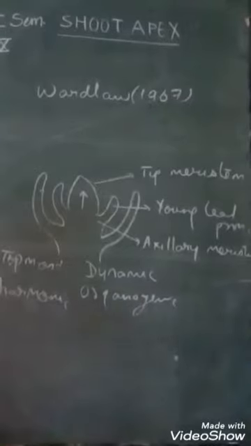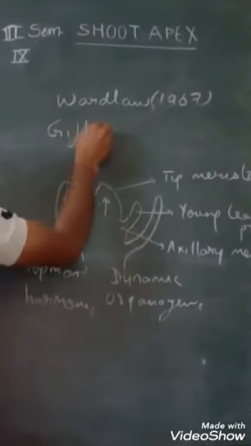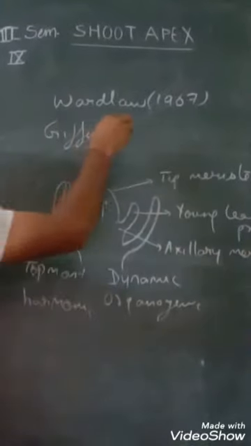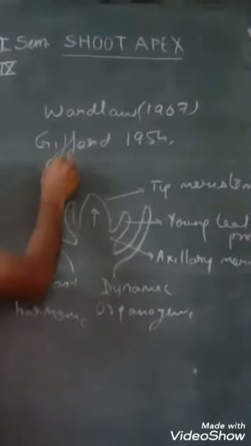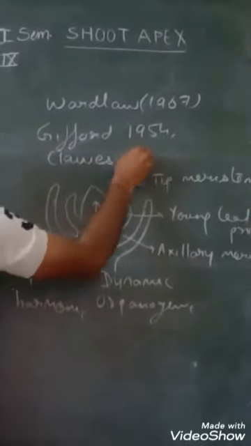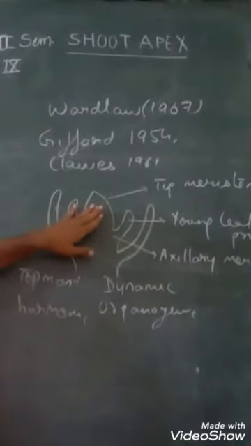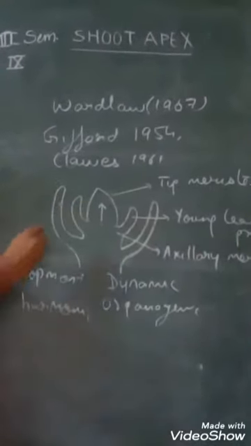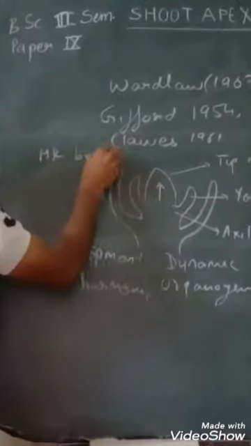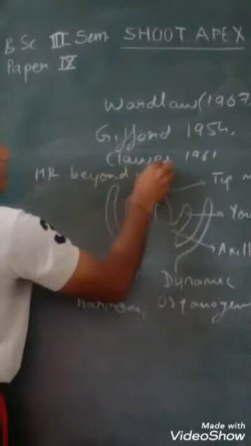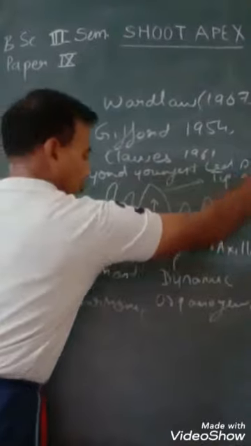According to a number of other workers like Gifford 1954, Clowes 1961, we can define shoot apex as the meristematic region beyond the youngest leaf primordia.